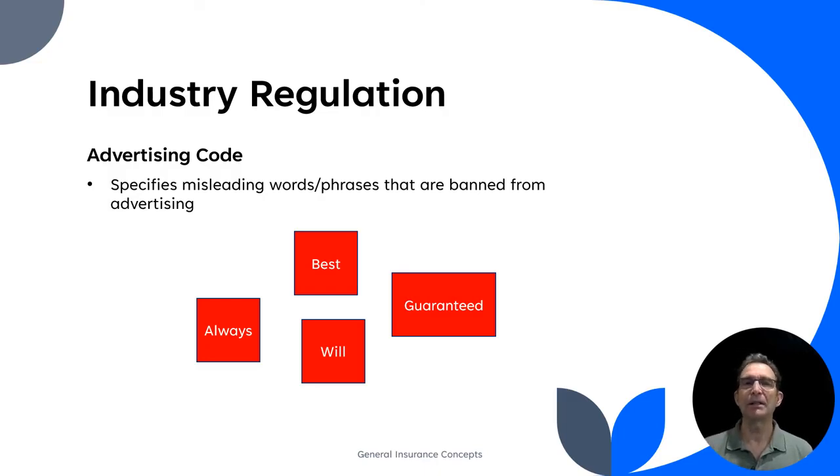The point of this advertising code is to keep things more even-keeled and rational rather than sensational. Insurance is an important product, and the point of this regulation is that it's represented fairly and accurately. Saying something's always going to work or will definitely work, in certain contexts you can say that, but for advertising purposes, they frown on any kind of exaggerated or blown-up presentation.